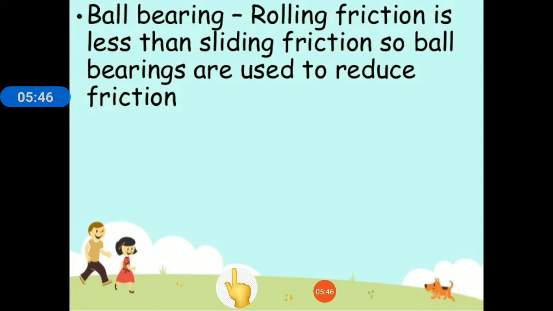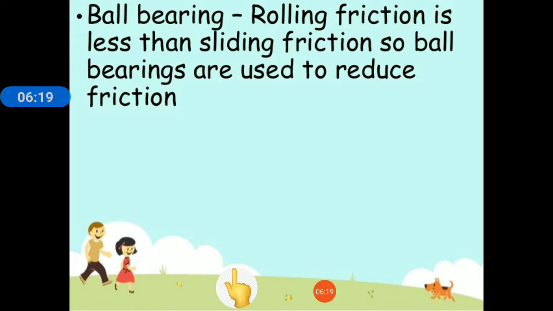And how can we convert this? We can convert this by placing circular ball bearings between the two surfaces that slide over each other. Now when they slide over each other, they will slide through the ball bearings. So the sliding friction will be converted into rolling friction and thus friction will be reduced. This concept is used in machines.